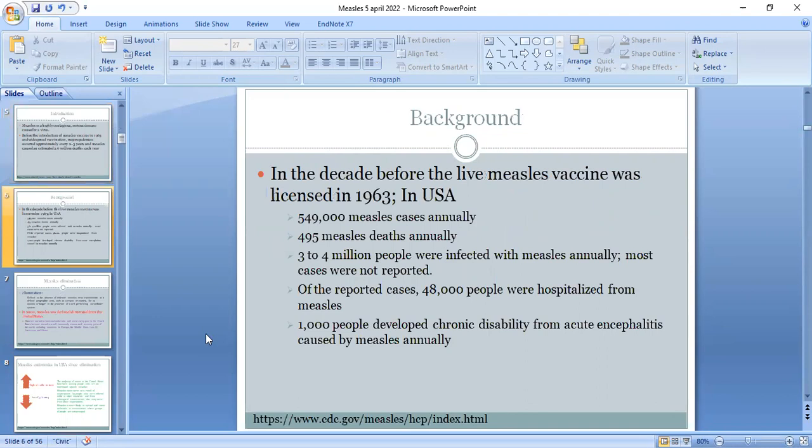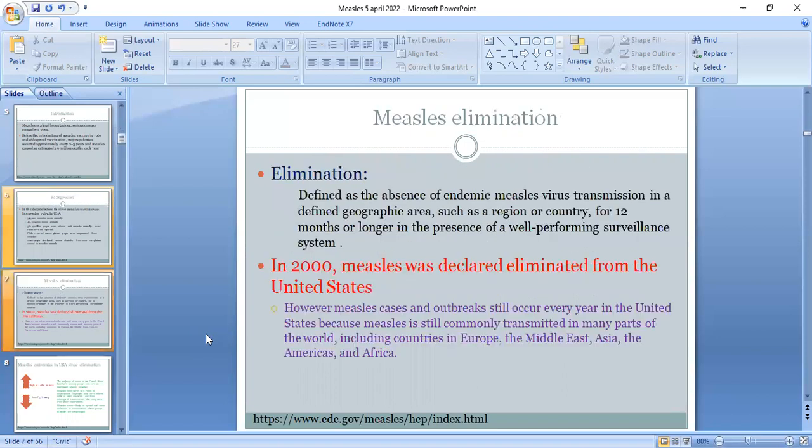In the background, in the decade before the live measles vaccines were licensed in 1963, in the USA, 549,000 measles cases occurred annually and 495 measles deaths annually. And 3 to 4 million people were infected with measles annually. Most cases were not reported. Of the reported cases, 48,000 people were hospitalized from measles. 1,000 people developed chronic disability from acute encephalitis caused by measles annually.